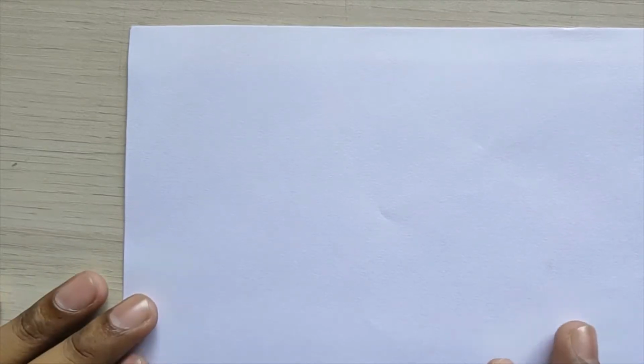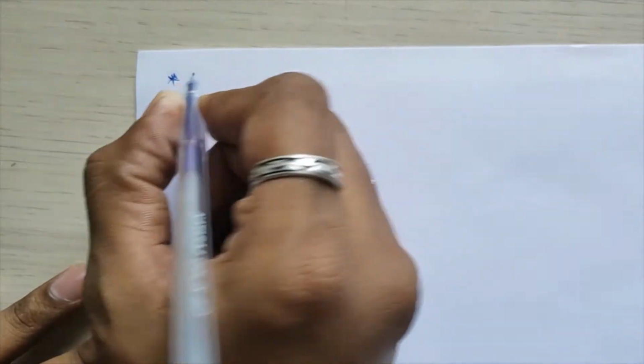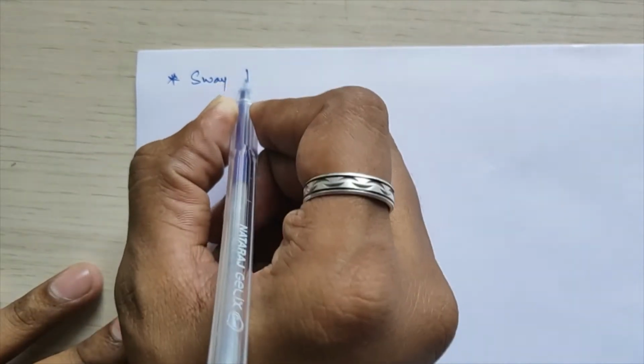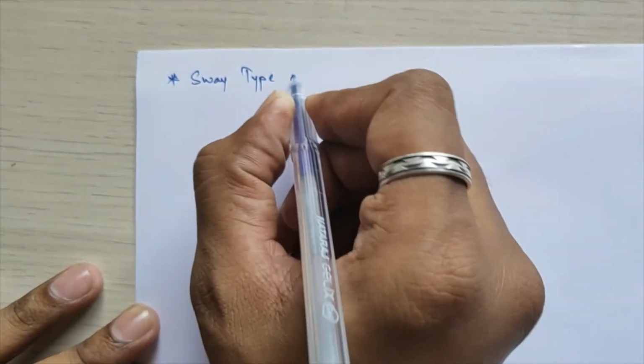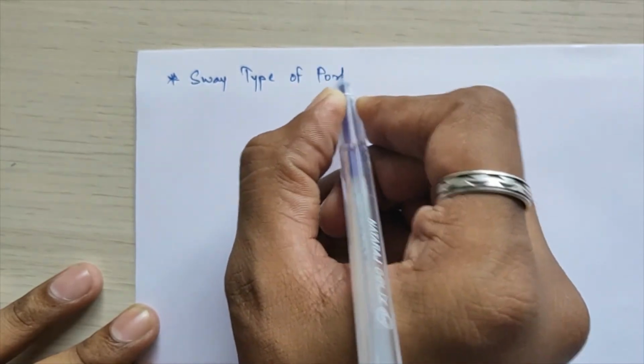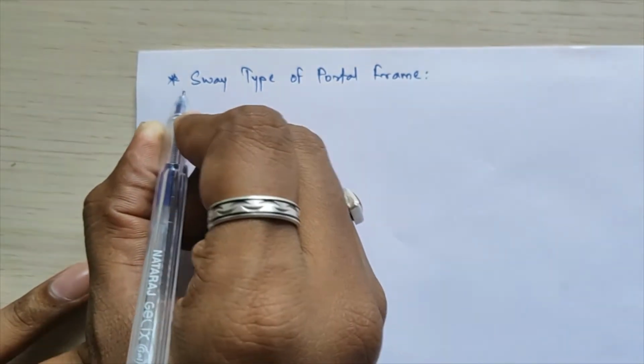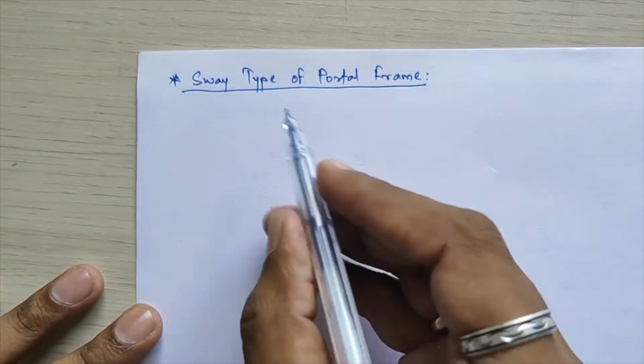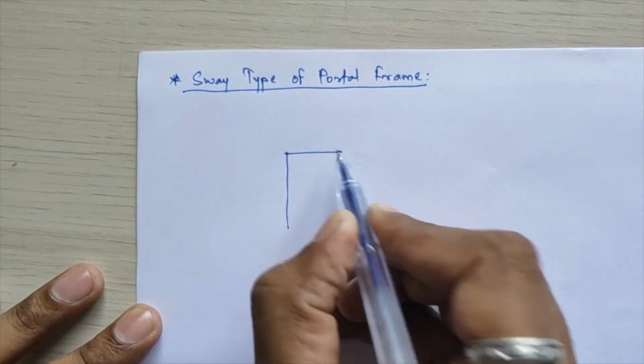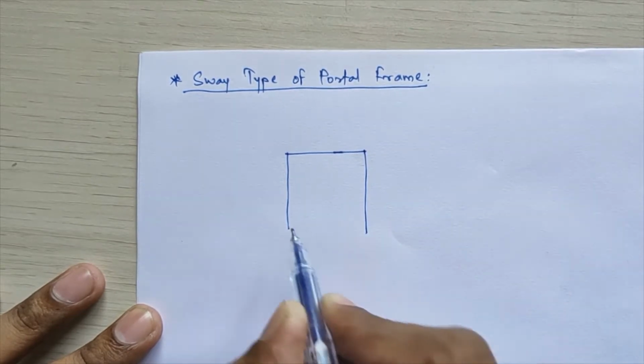Hello friends, today we will continue with our next topic from slope deflection equation, that is sway type of portal frame. What is the meaning of sway type of portal frame? It means that your portal frame is subjected to lateral displacements.